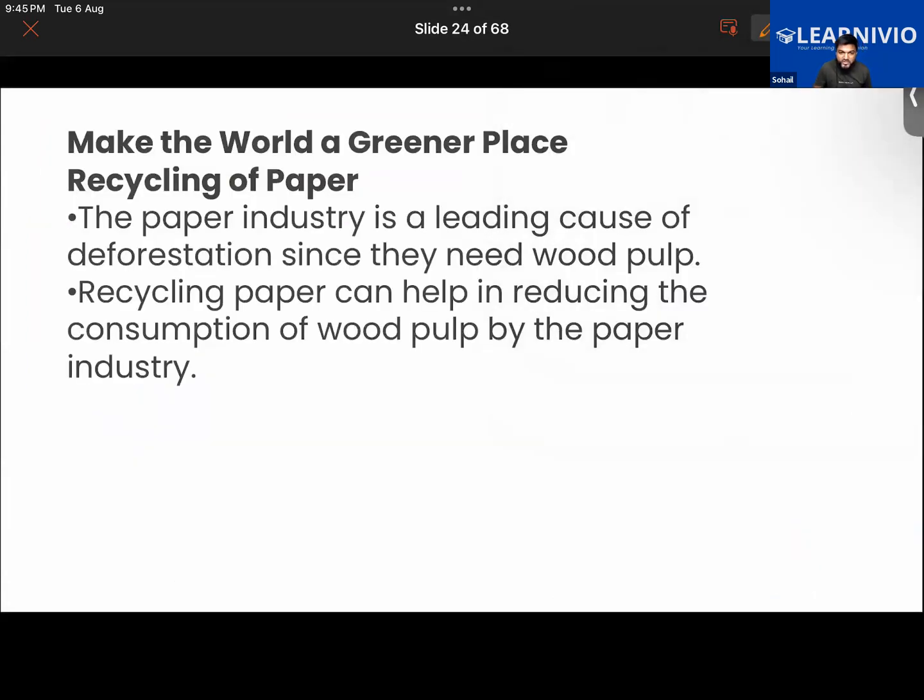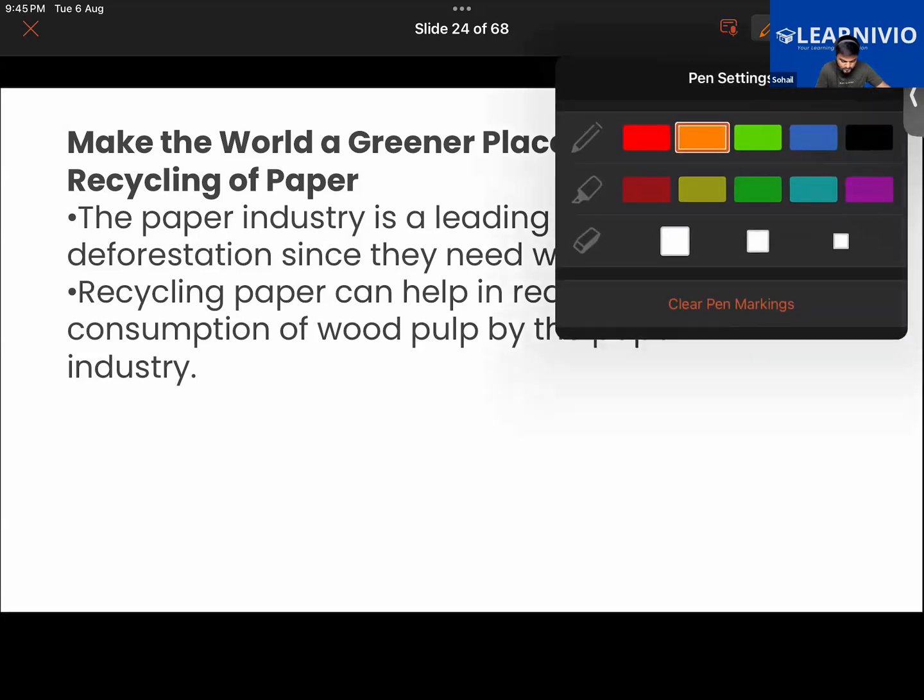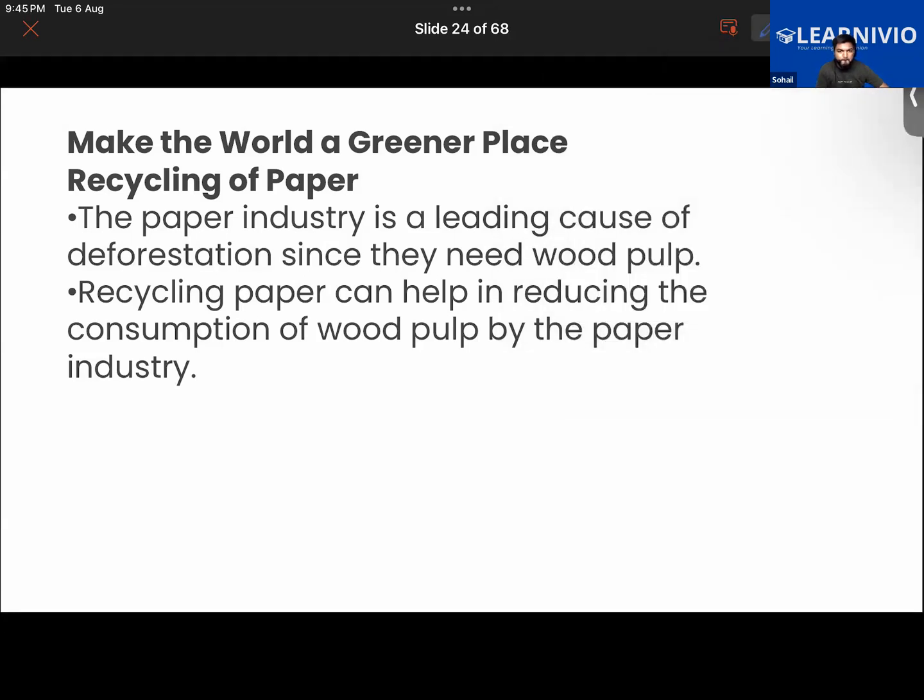Okay, I should read the given paragraph. Paper is a leading cause of deforestation since they need wood pulp. Recycling paper can help in reducing the consumption of wood pulp by the paper industry.